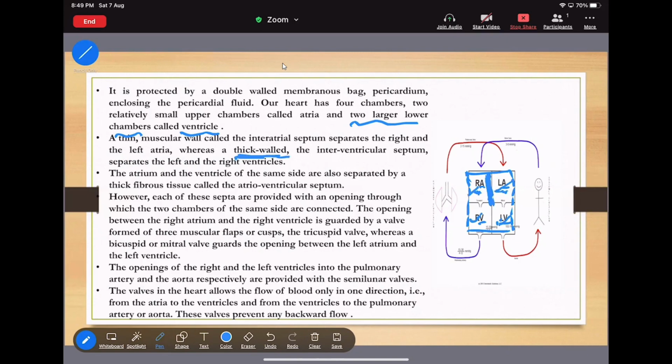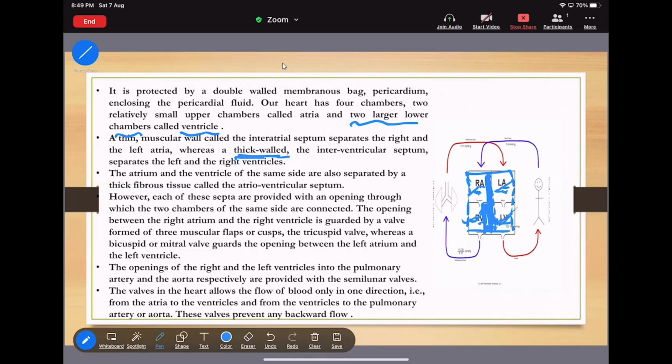That means it is present in between the ventricles. This one is thin, but this one is thick. This is the right ventricle and this one is the left ventricle.